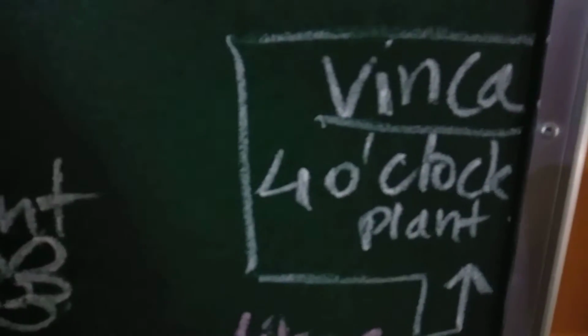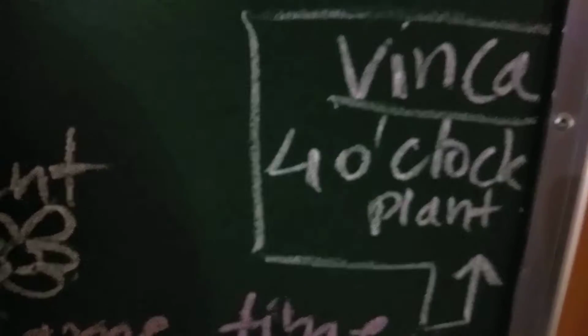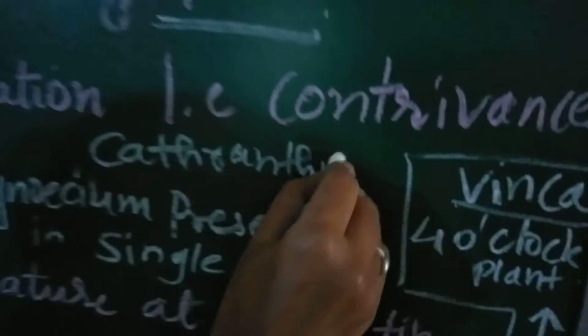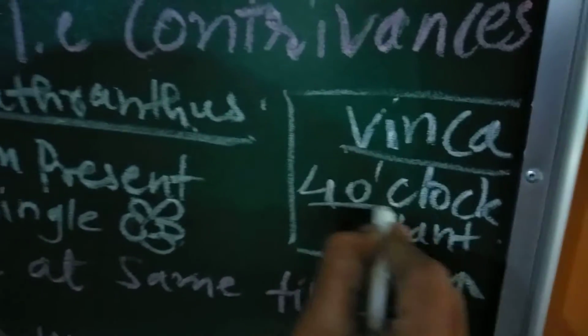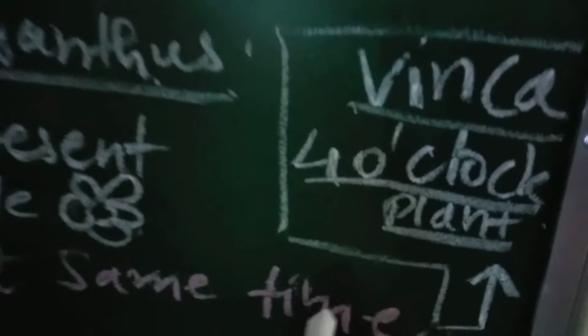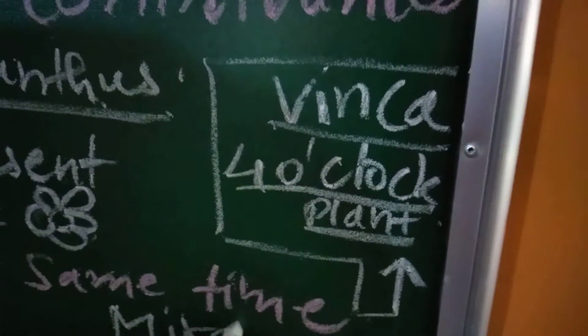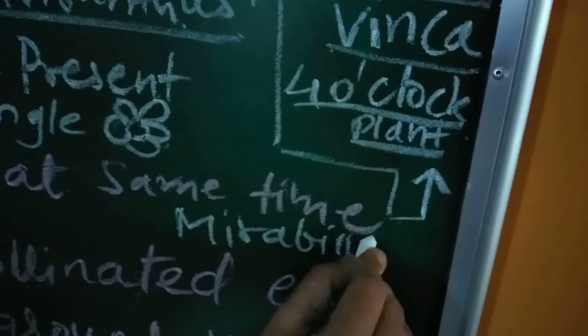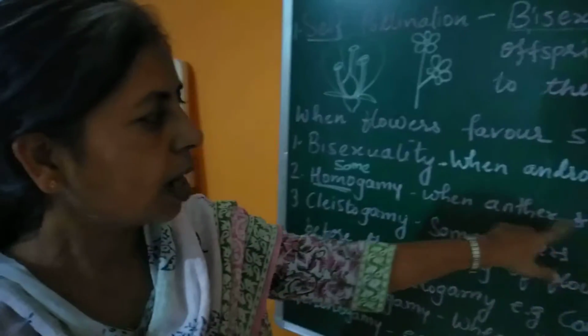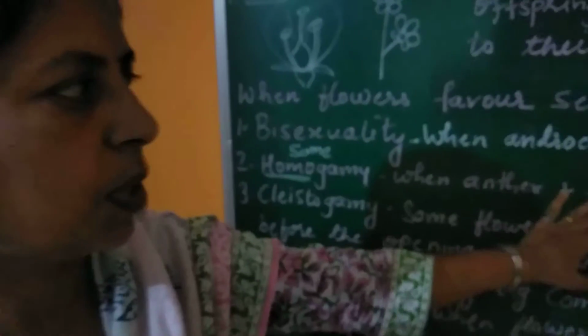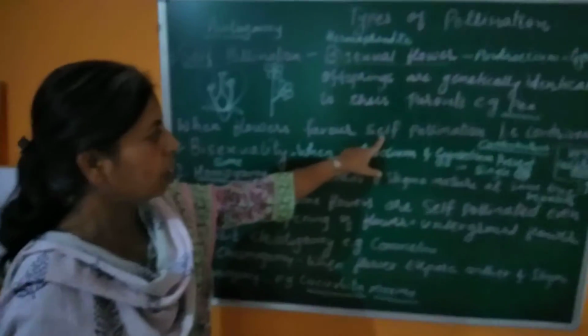An example of homogamy is Vinca, also called Catharanthus roseus, or Sadafuli in Marathi, or the 4 o'clock plant, also termed Mirabilis. You know this Mirabilis jalapa. So these are examples of homogamy, in which anther and stigma mature at the same time, which leads to self-pollination.